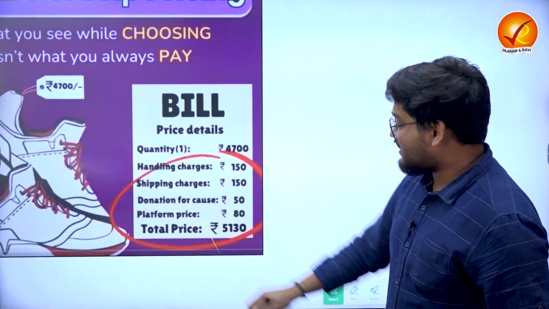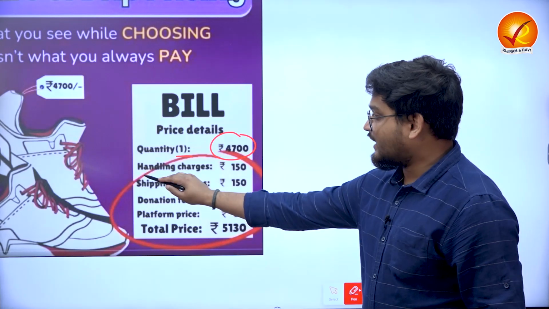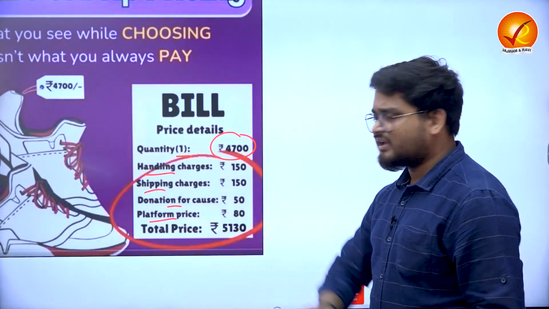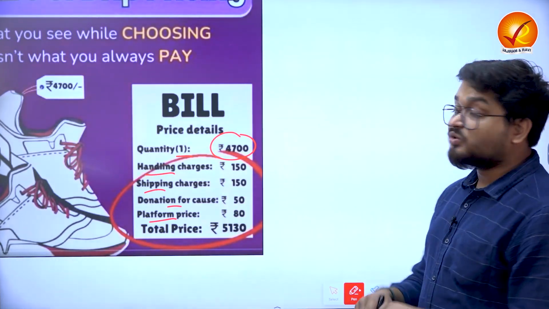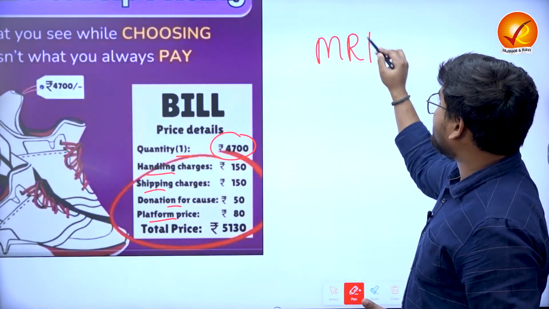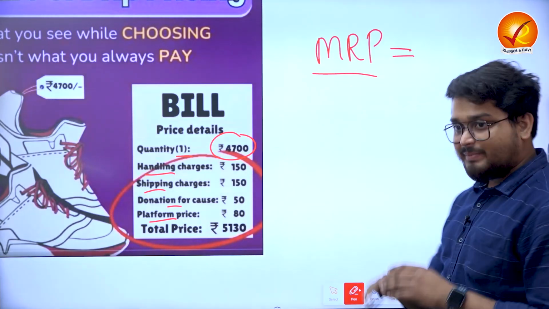For example, the main MRP of the shoes, then handling charges, shipping charges, donation for a cause, platform fee, rain fee, this and that. Whenever we go to any market, we depend on the MRP, or maximum retail price, so whatever the MRP is, we should be paying that price.